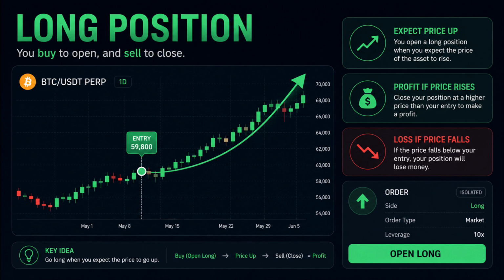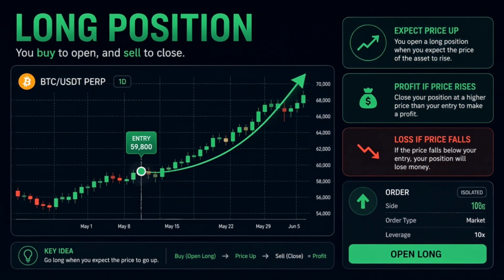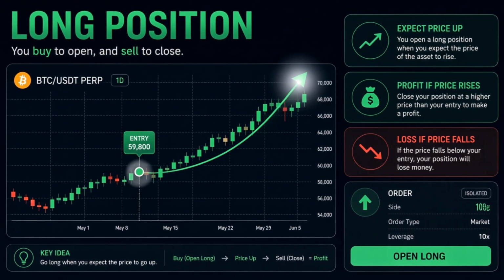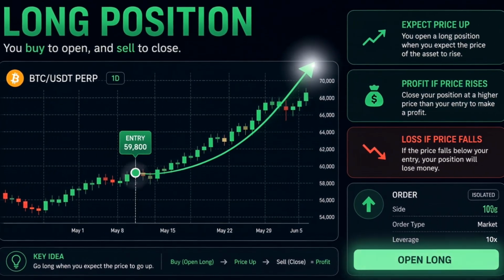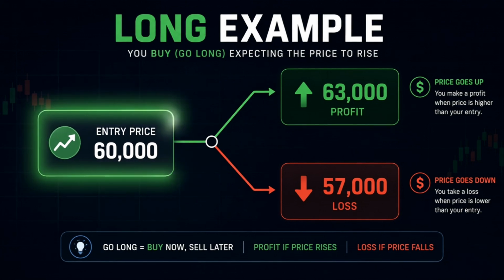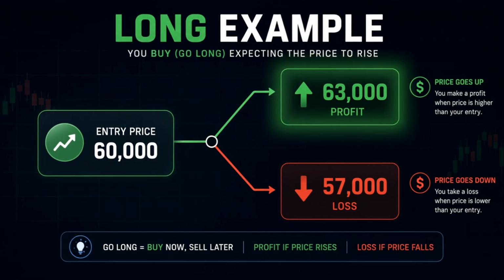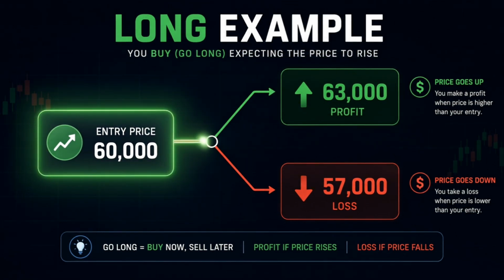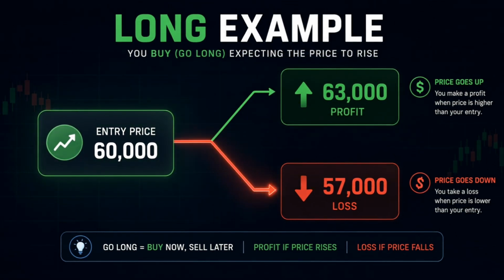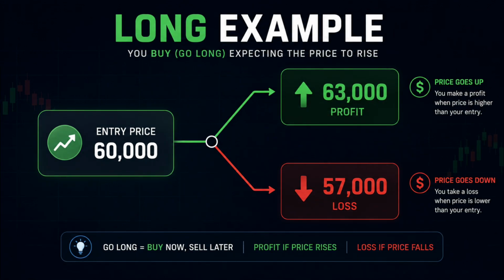For example, if Bitcoin is at $60,000 and you open a long position, you are saying, I think the price will go higher. If Bitcoin moves from 60,000 to 63,000, that long position can move into profit. But if Bitcoin falls from 60,000 to 57,000, the long position moves against you. That means your trade is losing because the market is going in the opposite direction.